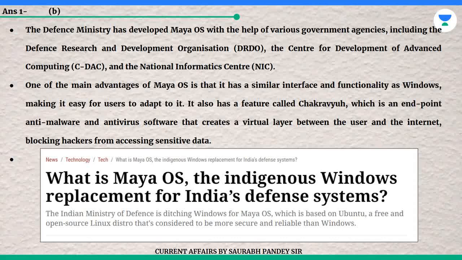One of the main advantages of Maya OS is that it has a similar interface and functionality as Windows, making it easy for users to adapt to it. It also has a feature called Chakraview, which is an endpoint anti-malware and antivirus software that creates a virtual layer between the user and the internet, blocking hackers from accessing sensitive data.